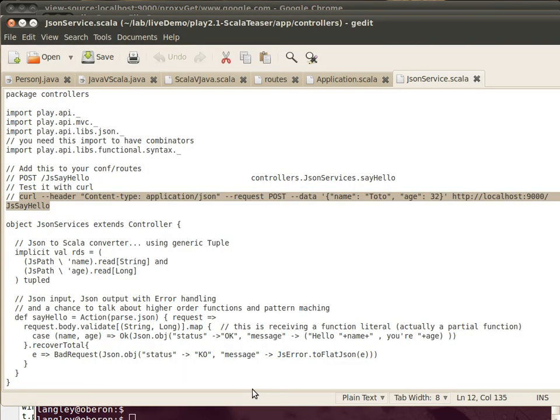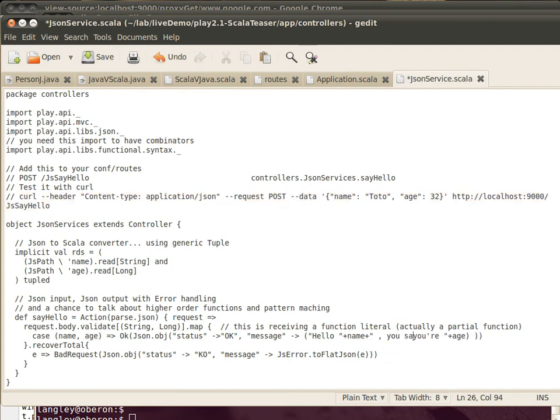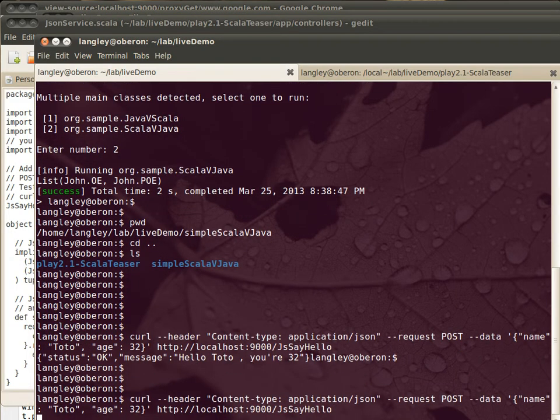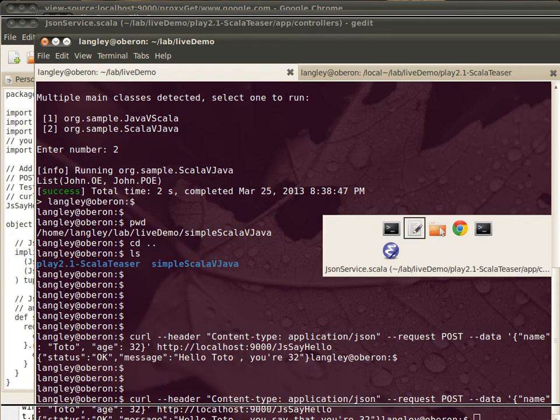And just to show you that we haven't lost our hit refresh workflow, let's modify it, do another curl, and see what we get for a result. And now, of course, we're compiling. You can see it's just as fluid when working with JSON, working with web service development, as it is with the web development we saw before.